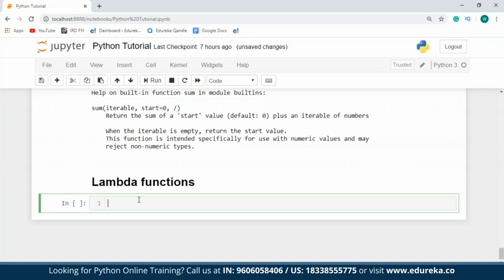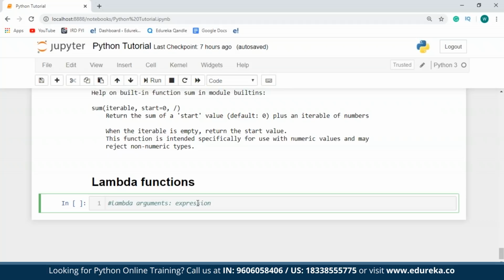Okay, so now let me just type in the syntax of a lambda function. So basically, it will be the lambda keyword, followed by the arguments, and then the expression. Here, arguments are nothing but the variables that are used with this lambda function. Expression is a mathematical expression that will decide the output. Lambda functions can take any number of arguments, but they can take just one expression. Arguments can be anything starting from 0, and there is no upper limit. Just like any other function, it's perfectly fine to have lambda functions with no inputs.